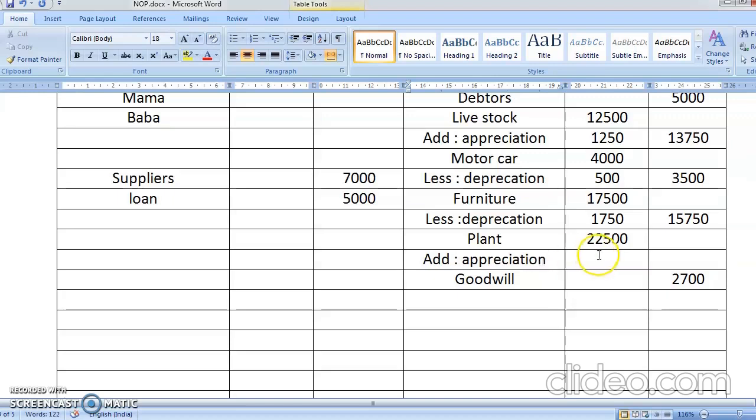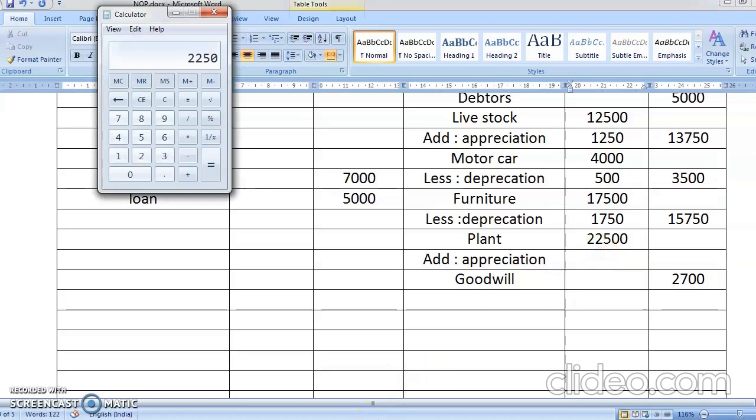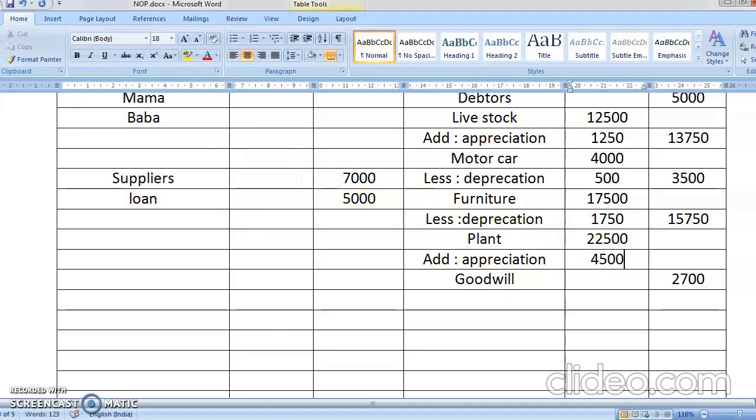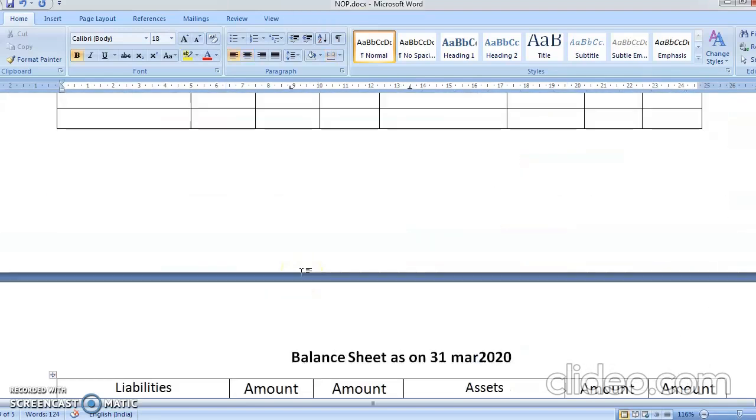Plant is appreciated, so add. The plant is appreciated by 20%. So 22,500 into 20% comes to 4,500. Adding 4,500, you're getting 27,000. Now students, see, appreciation is an increase in the value of assets. Can you see it? So both livestock and plant will come on the credit side, and motor car and furniture have been depreciated.